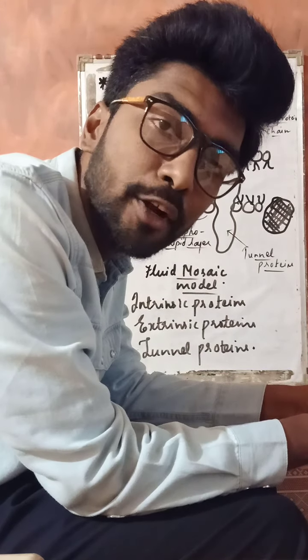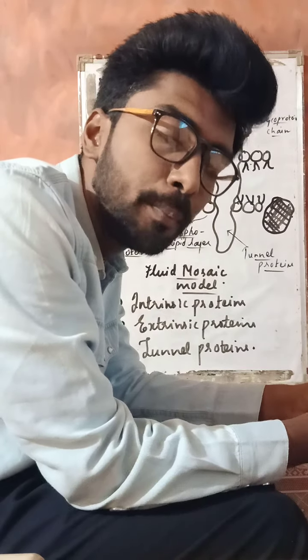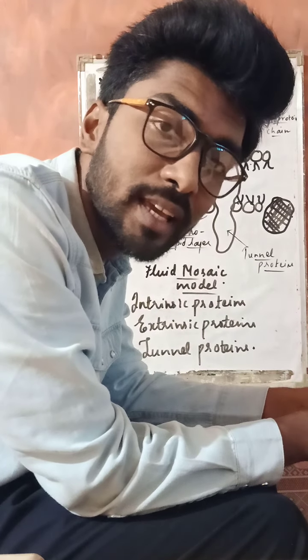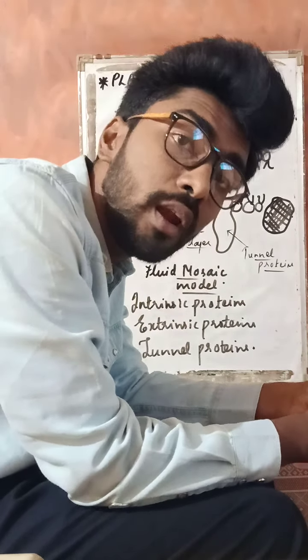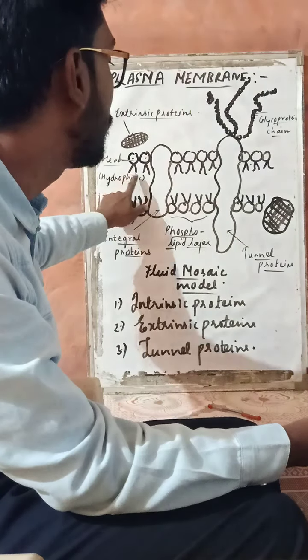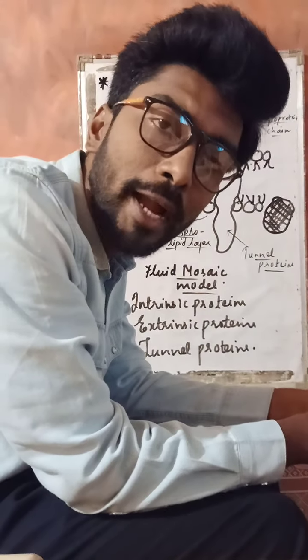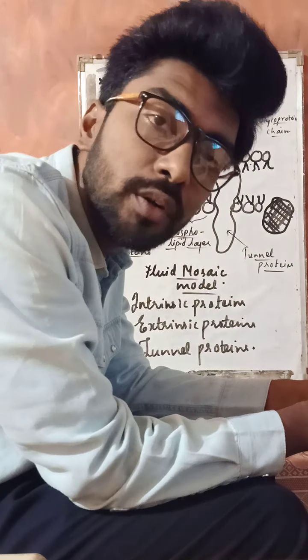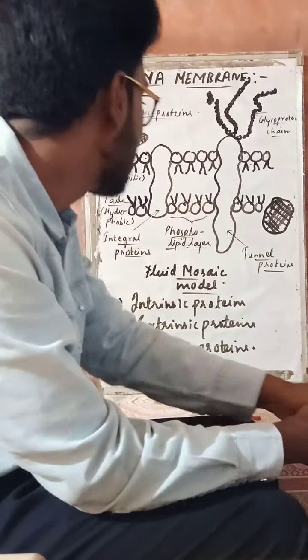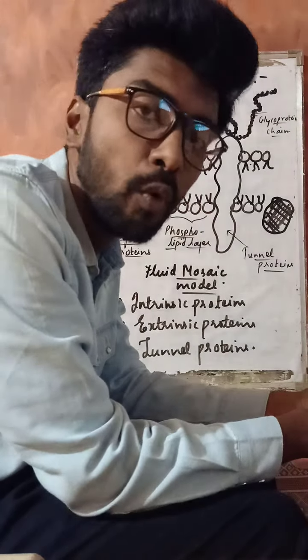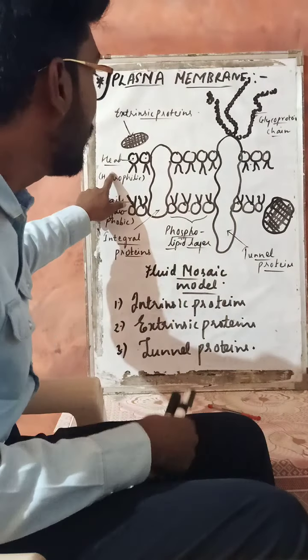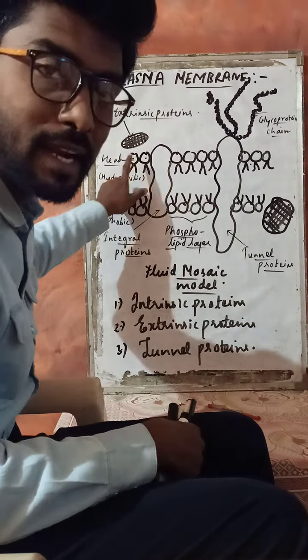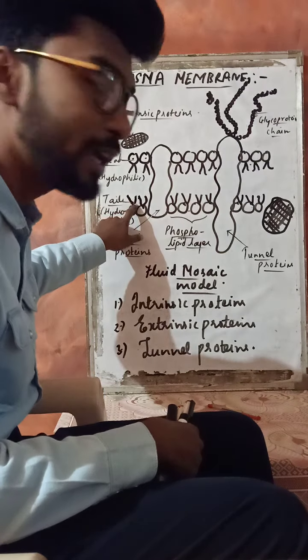Now, what do you mean by hydrophilic and hydrophobic? Hydro is water, philic is loving. So water loving species are called hydrophilic, right? And tail is hydrophobic. Hydro is water and phobic is hating. So water hating species are generally called hydrophobic, right?